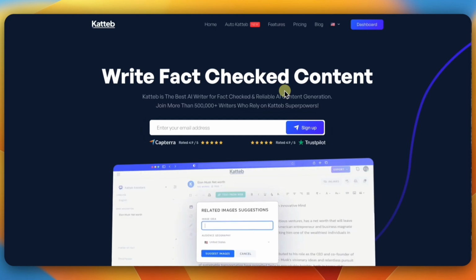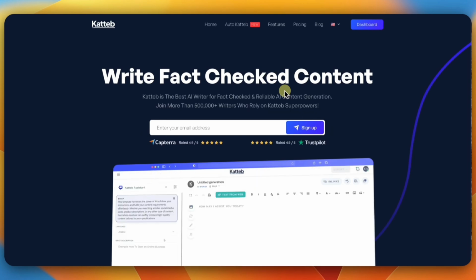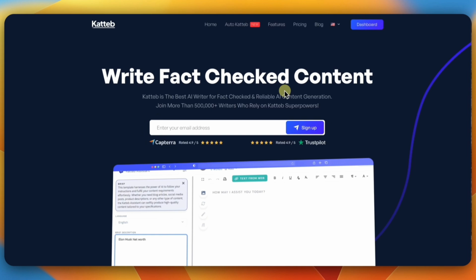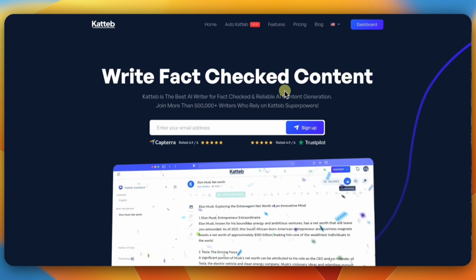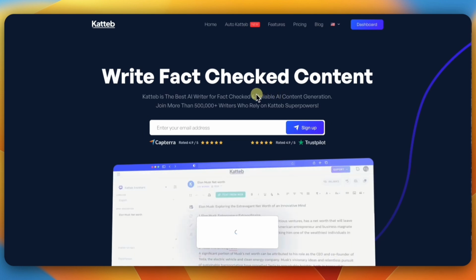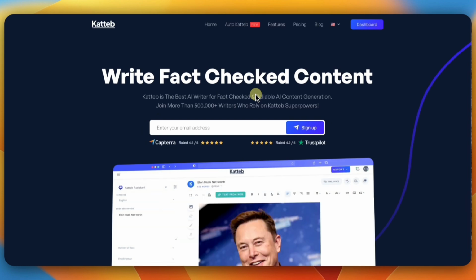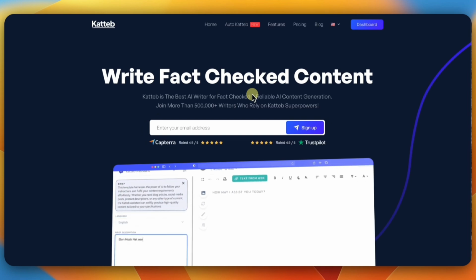So, in today's video, we're going to look at a platform called Katteb. Katteb is an AI content creating platform. You can create different types of content, especially when it comes to writing blogs. I use this tool quite a bit to write blogs for websites and for clients. So I'm going to show you some really good features that this tool has. And I'm actually going to show you where you can grab this tool for a decent price.